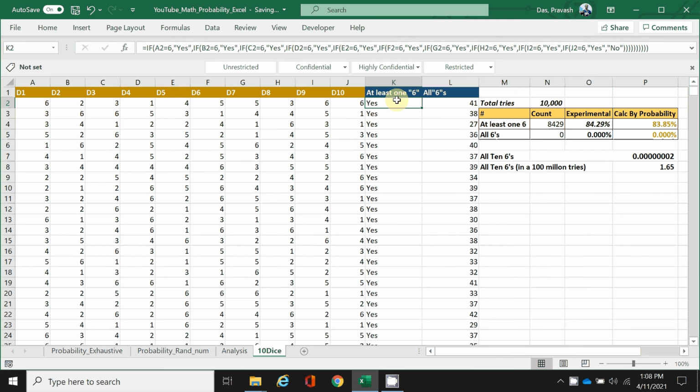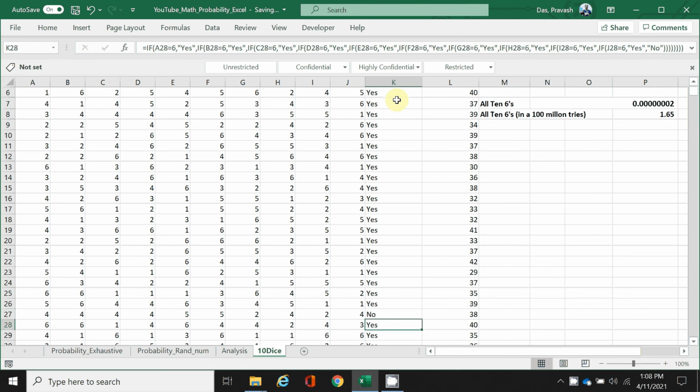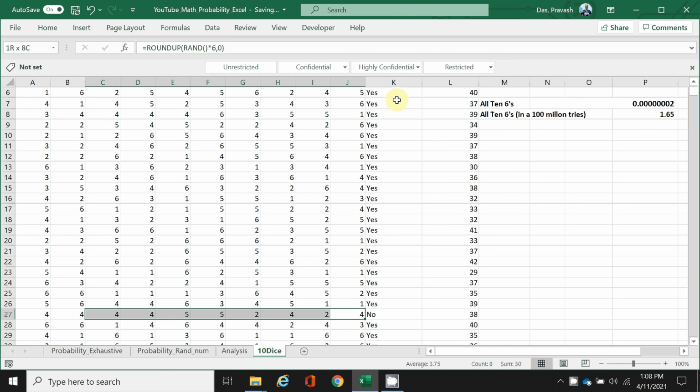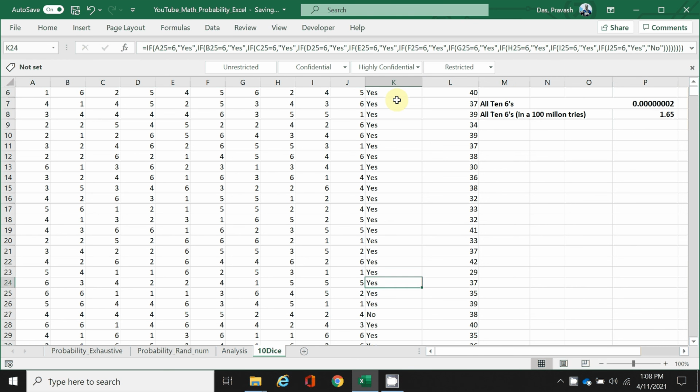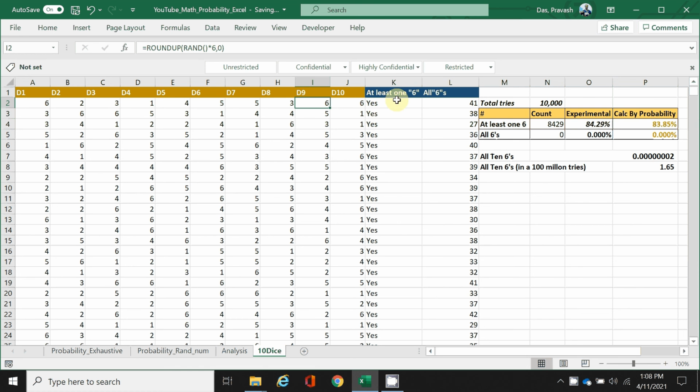You can see it's almost all yeses here. I don't see any no. If you scroll down, here is a no. Here is a no. You can see the values 4, 4, 4, 5, 5, so there is no 6 there. We can keep on refreshing. If you hit F2 enter, it refreshes. You can see the first is a no now.